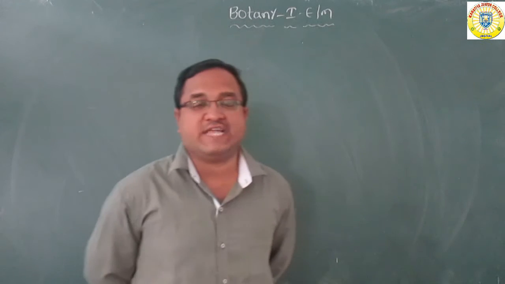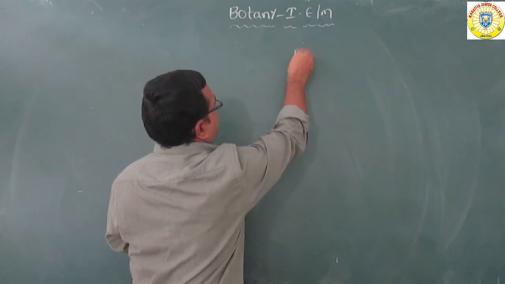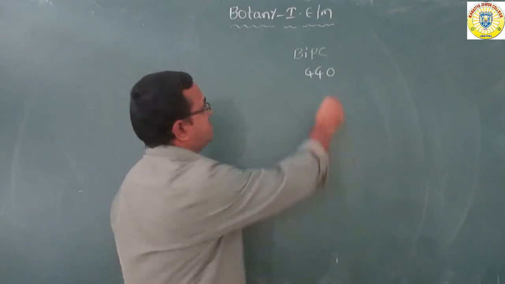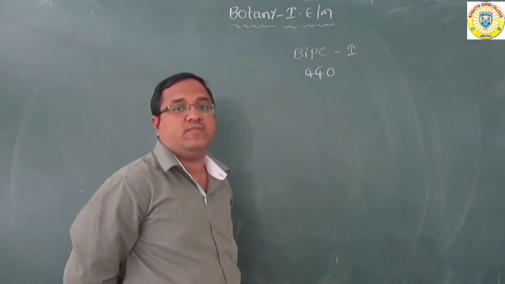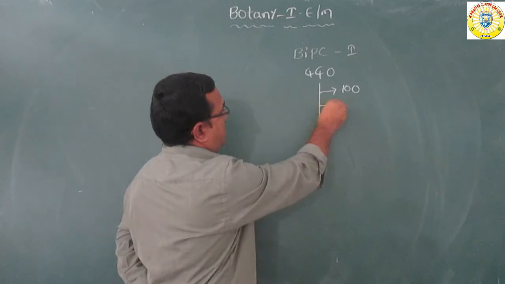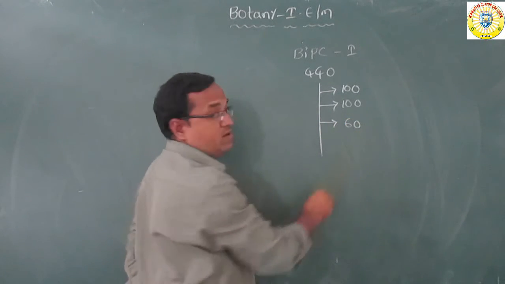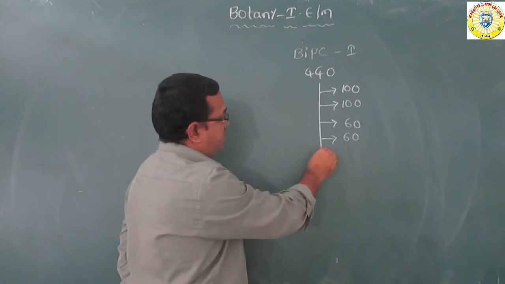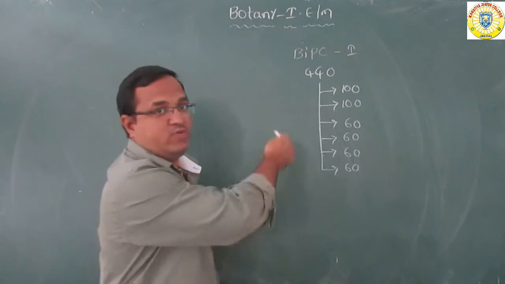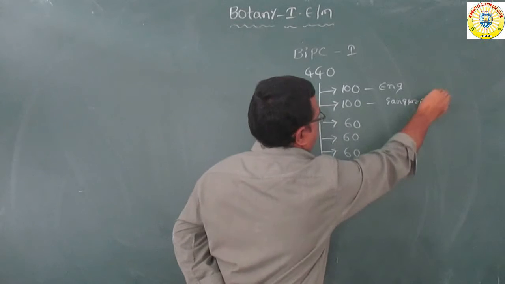Before going to the syllabus, you should remember that in first year BPC, the total marks are 440. 100 marks for English, 100 marks for Sanskrit or Hindi or Urdu, and 60 marks each for botany, zoology, physics and chemistry.